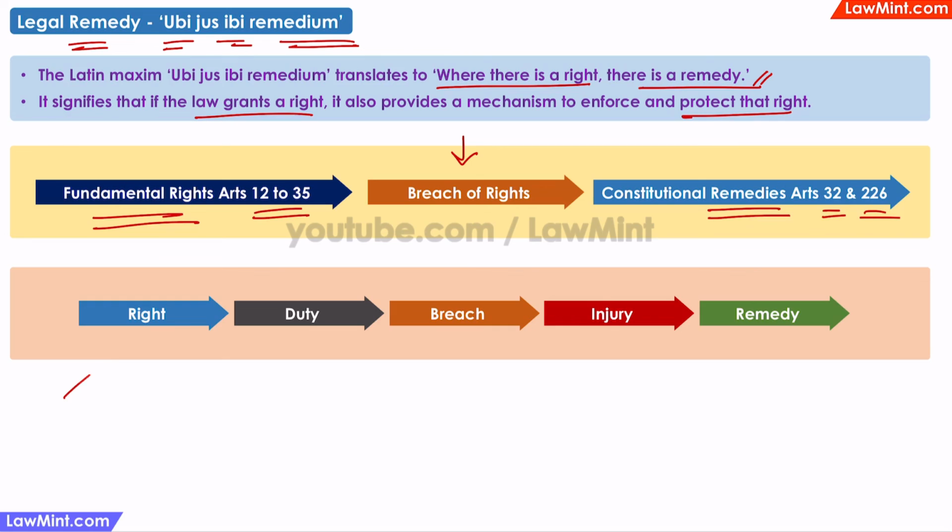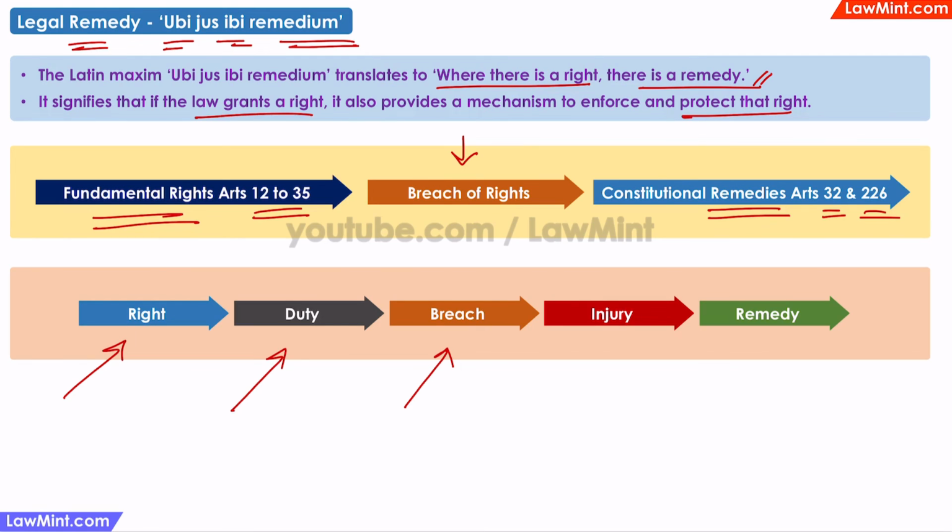Similarly, in a tort, there are some rights that persons may have against all other persons, which are rights in rem. For example, all road users have the right to be able to use the road safely. This right gives rise to a duty, which is, it is a duty of all road users to follow all safety rules and drive carefully. If any road user drives negligently, it may lead to an accident.